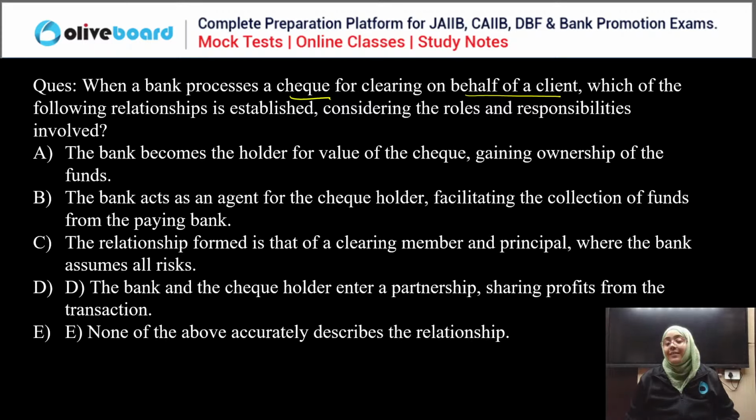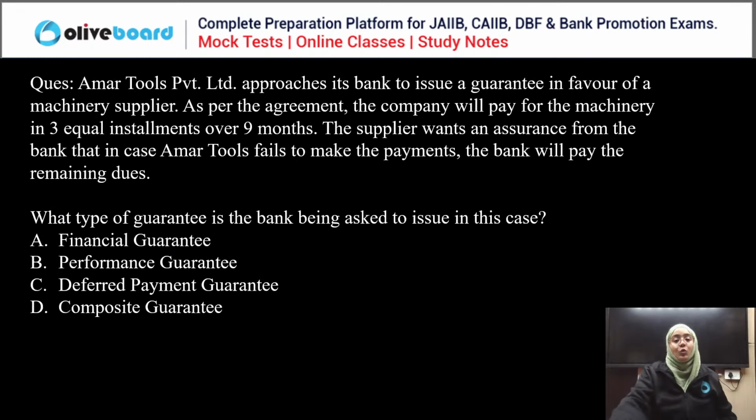So, if the bank processes the check for clearing on behalf of the client, which of the following relationships is established? Considering the rules and responsibilities, the bank processes the check on behalf of the client. So, the client is the principal and the bank is an agent. Very simple. So, the bank is an agent for the collection for the check holder. So, obviously, B is the correct answer. Good. Okay, next question.